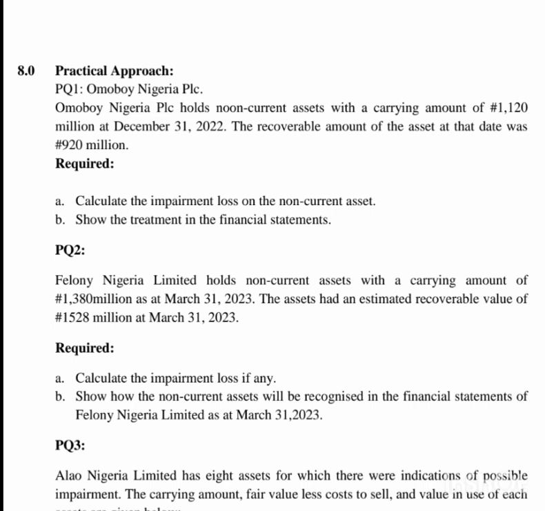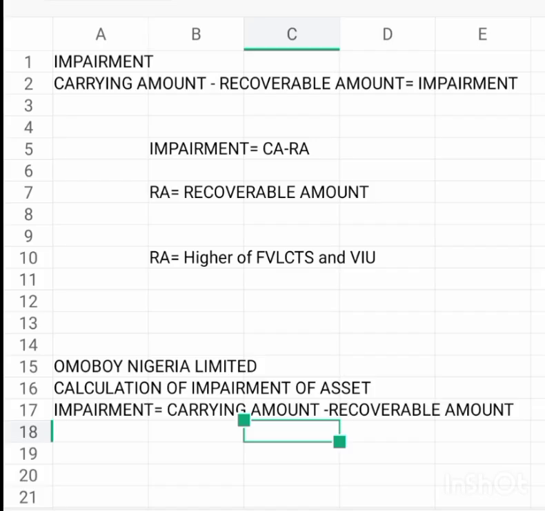Omo Boy, Nigeria Limited holds non-current assets with a carrying amount of 1,120,000 at December 31st, 2020. The recoverable amount of the asset at that date was 920. Required: calculate the impairment loss on the non-current asset. So in this wise, we were told that the non-current asset carrying amount is what? 1,120,000. Fair value less cost in sales and value in use, we pick the one that is higher.